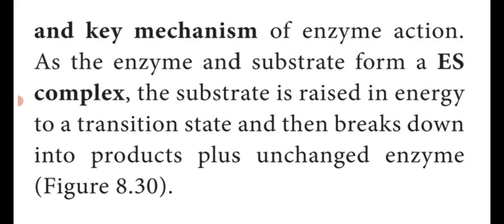At that time, the substrate is raised in energy to a transition state and then breaks down into products plus unchanged enzyme. That mechanism is called the lock and key mechanism.